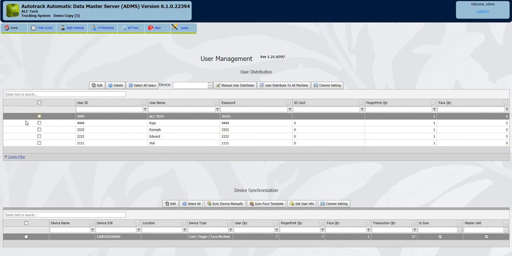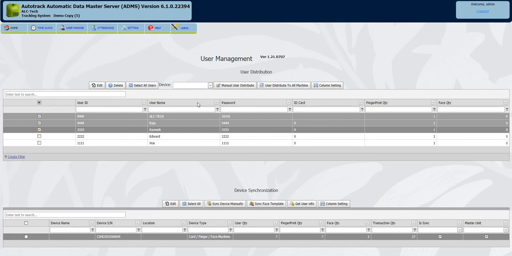If some of the users don't sync, I can select the user. I'm going to select the machine. Manually I can distribute the user. That means I select the user and sync back to that particular machine, whichever machine I want to sync. I can do it like that.